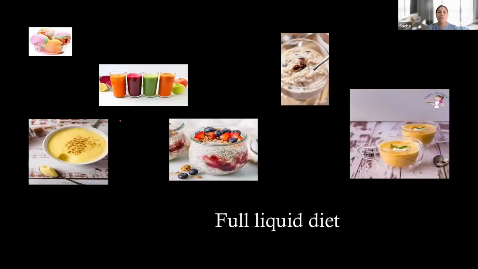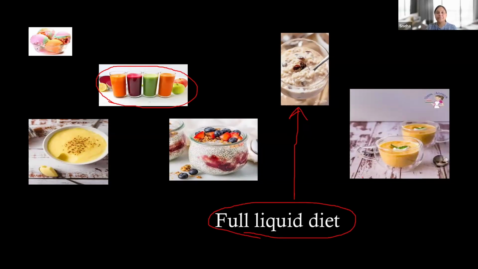So we do have some examples here. Now you can see here, this is not a part of clear liquid. This is a full liquid because there is fruit juice with pulp or vegetable juice, but that's not transparent, right? It's heavy. And if you see here, custard or ice cream, if you leave it at room temperature, it's going to convert into liquid, but it's still thicker than the clear liquid. And refined cooked cereal is also considered a full liquid diet. So don't get confused. Refined cooked cereal can be considered a full liquid diet.